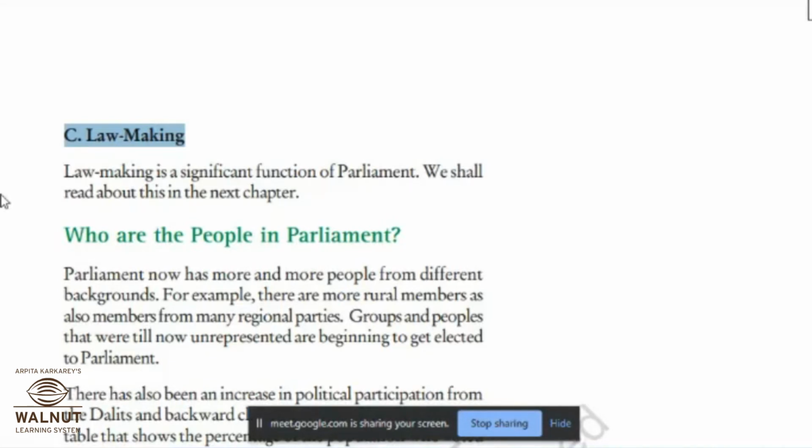Once the government is formed, they will guide, they will control, and they will inform the government how it should function, what correction should be made. And the next is lawmaking. So this is a very important part. Now I am moving on to the PPTs.